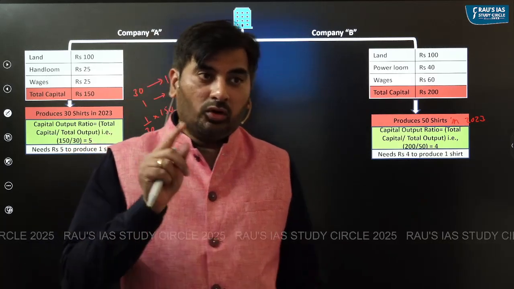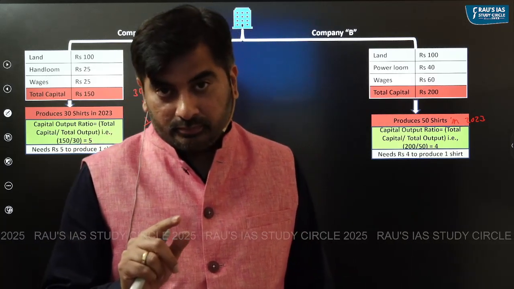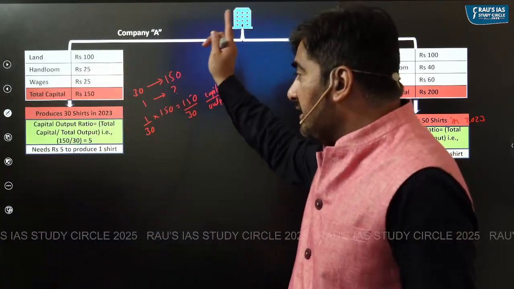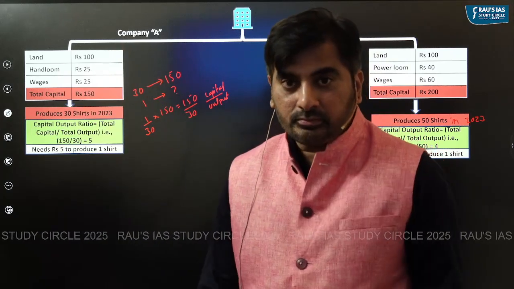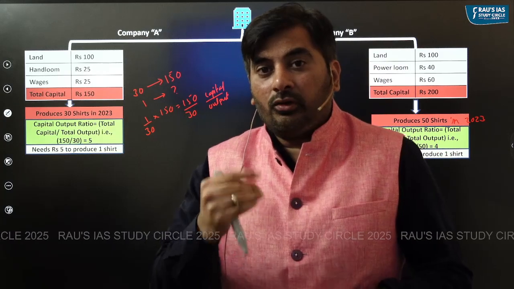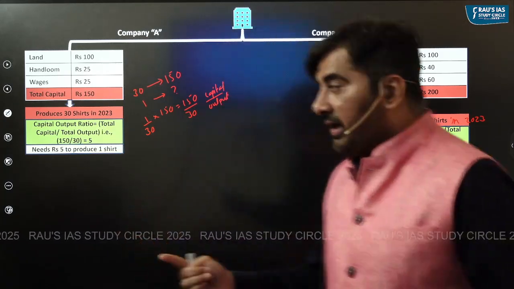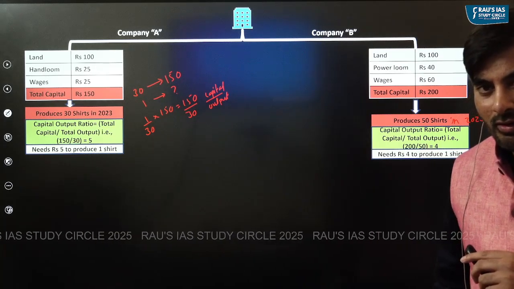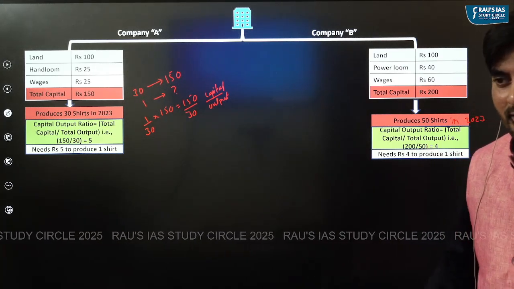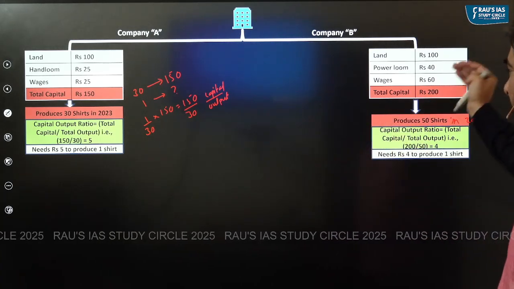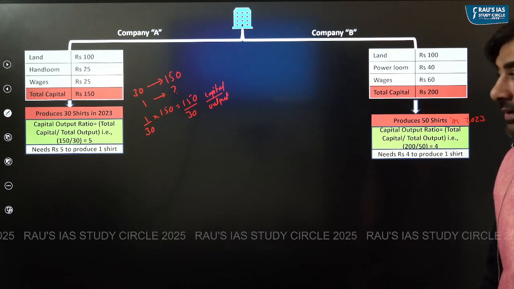Who has made more investment in capital? Company B has made an investment of 200. Company A has made an investment of 150. But which company requires less capital to produce one shirt? It is actually company B. Why so? What is the reason? The reason is company B is not using a hand loom. Company B is using a power loom, right?